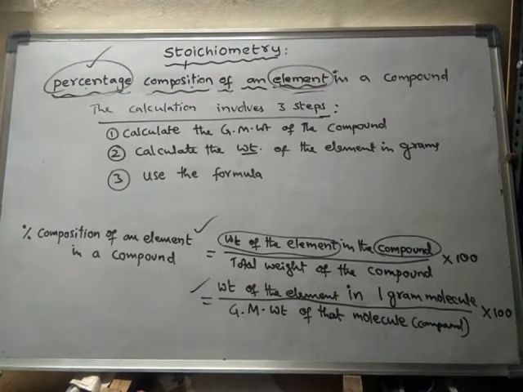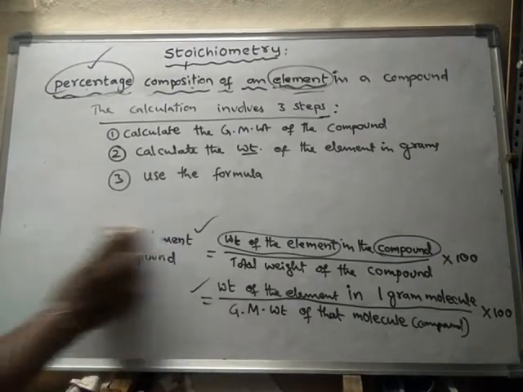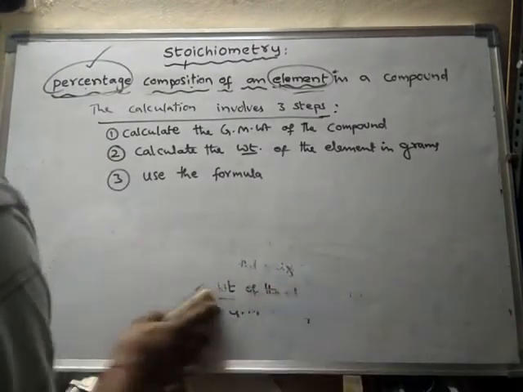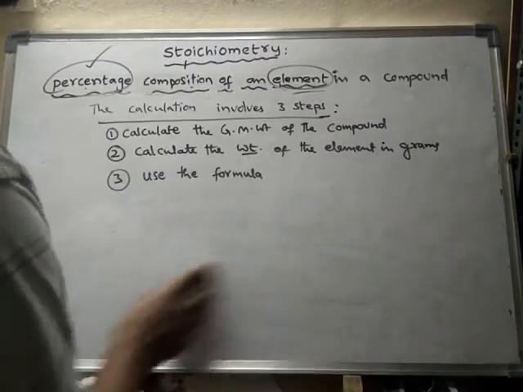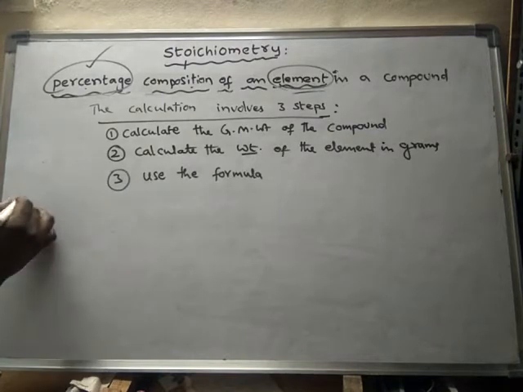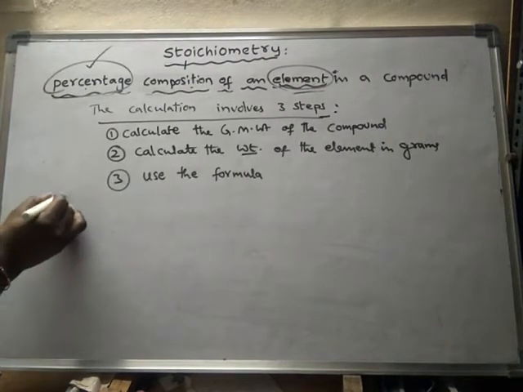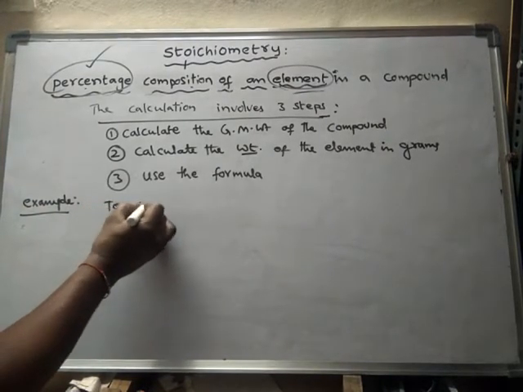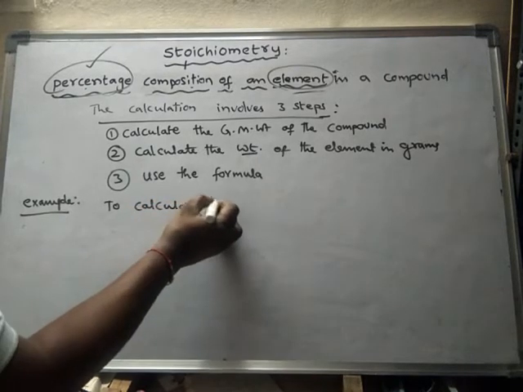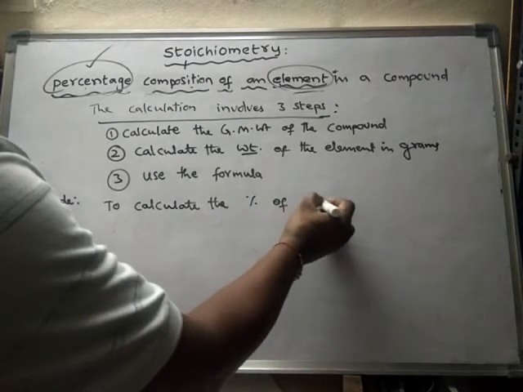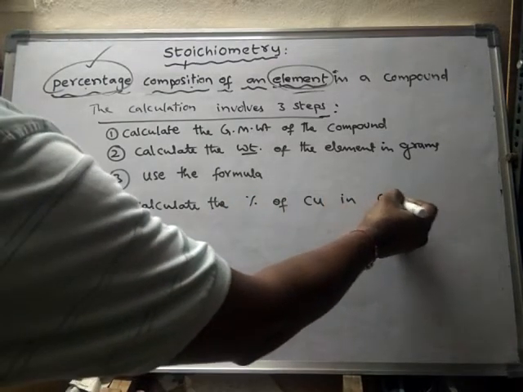So we'll see an example of how to calculate the percentage composition of an element by following these three steps. For example, to calculate the percentage of copper in copper sulfate.